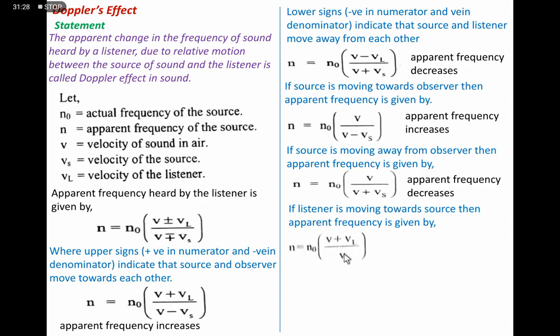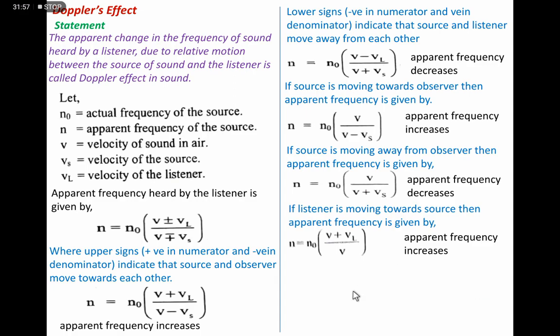Here, plus vl means the numerator is greater than the denominator, so this ratio is greater than 1. Therefore the apparent frequency increases when the listener is moving towards the source of the sound.